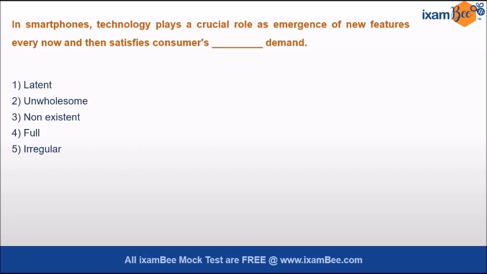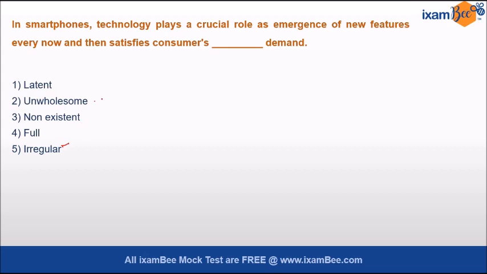Now, in smartphones, technology plays a crucial role as the emergence of new features every now and then satisfies customers' demand. Irregular demand occurs in firecrackers and quilts, like in seasonal products, right? Full demand occurs when demand is equal to supply, and this occurs with some companies whose products are very high in demand, right? And non-existent demand occurs when the marketer thinks that this demand exists, but actually the demand for this product does not exist.